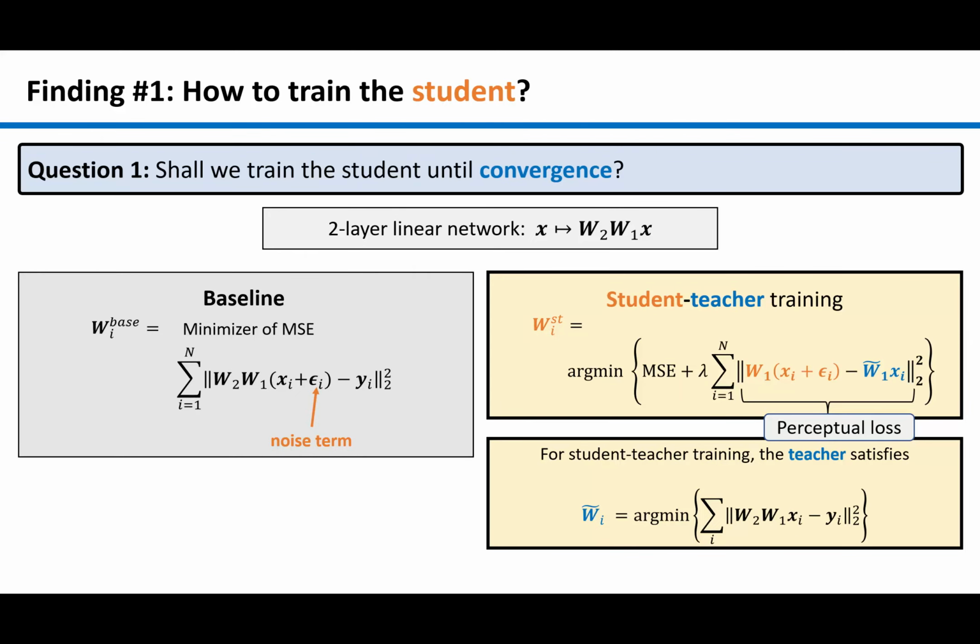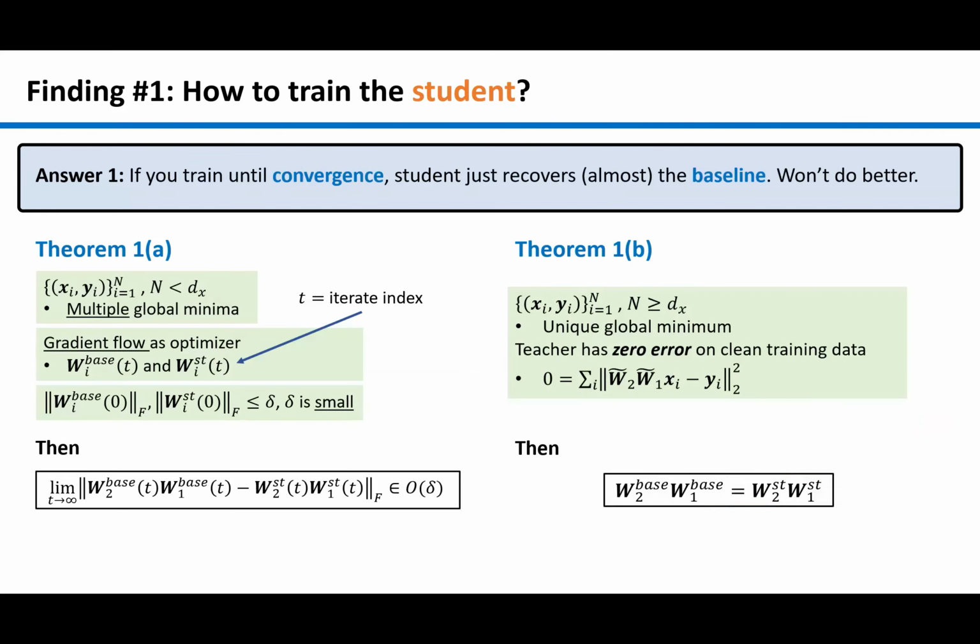Note that we assume the teacher network attains minimal error on the clean version of the training data. In this setting, we prove that if you train the student to convergence, it's just going to recover the baseline or a solution very close to it, so it won't generalize any better.